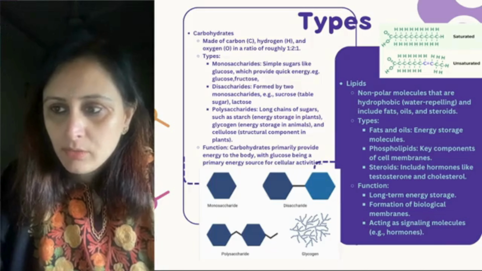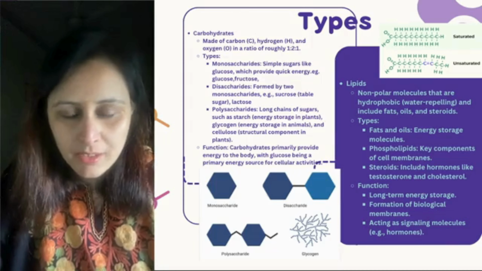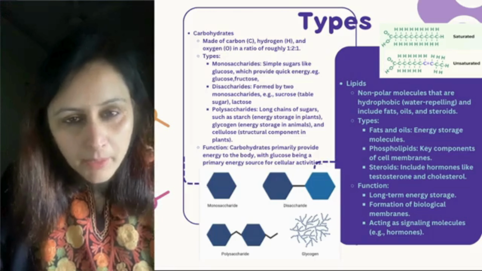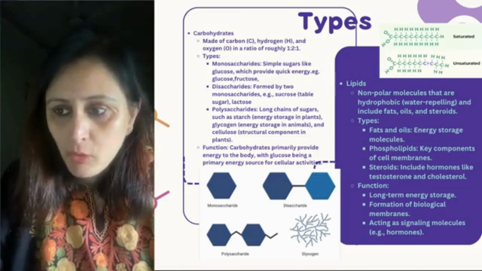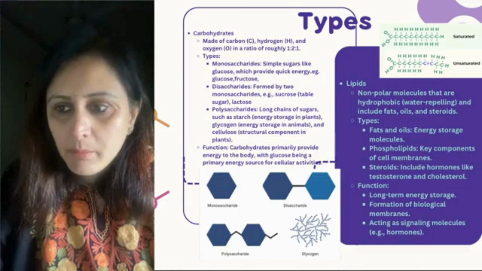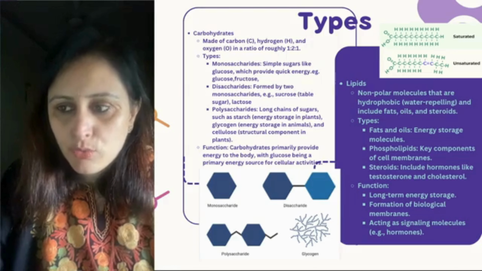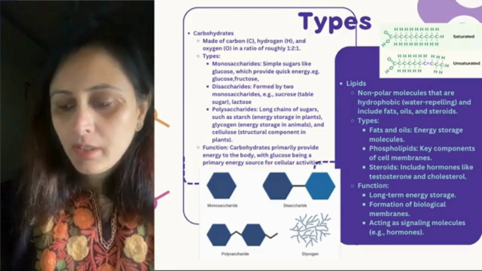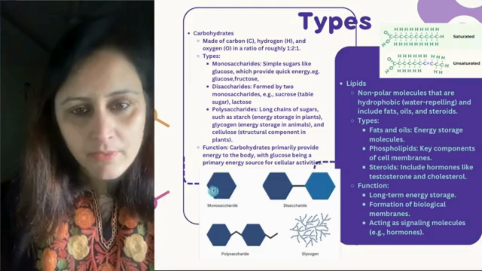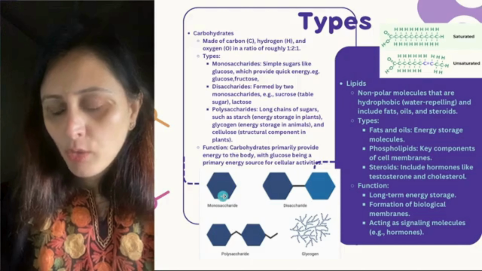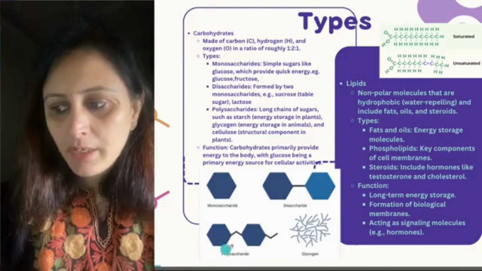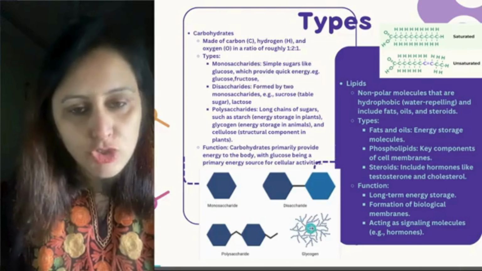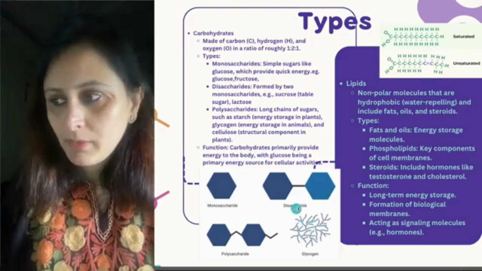So these are the cellulose and structural compounds which are present in the plants, right? About their function, they primarily provide energy to the body, with glucose being the primary sugar energy source of the cellular activities, right? Just have a look at the diagram over here. Mono means single, as we have just discussed. Di means two, and in poly this is a chain. So glycogen is one example of a polysaccharide. So we can see that it makes this type of chain-like structure, right?